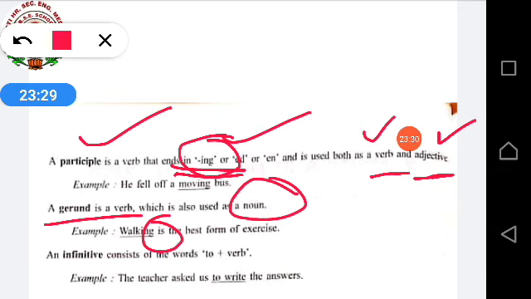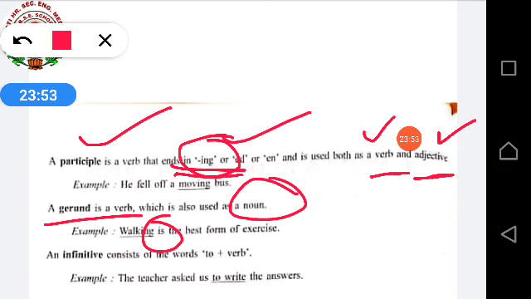Example, walking is the best form of exercise. So here also we have put ing with walk. Walk is a verb and it acts as a noun in the sentence. Noun is a name of a place, person, thing. Remember? So here walk acts as a noun. That's why we have placed ing with this. Walking is the best form of exercise.